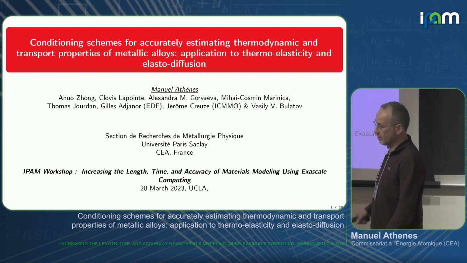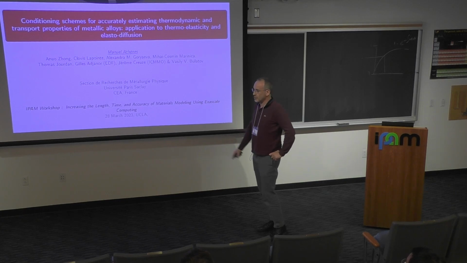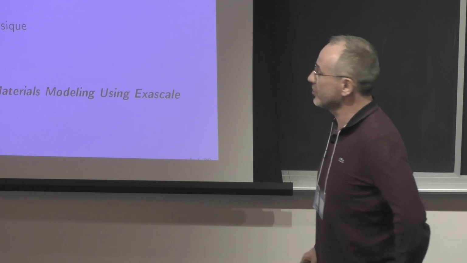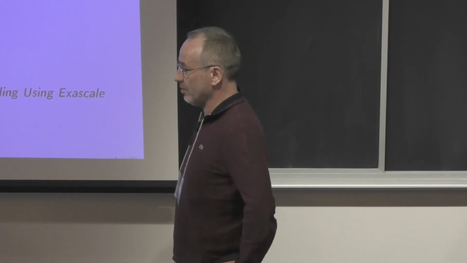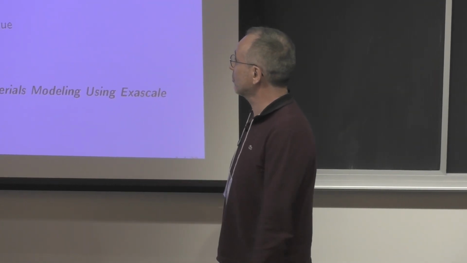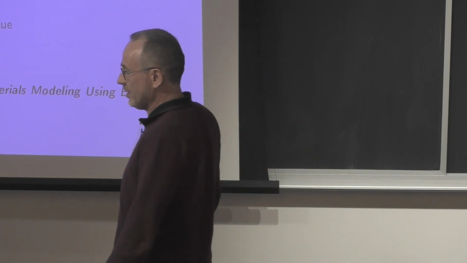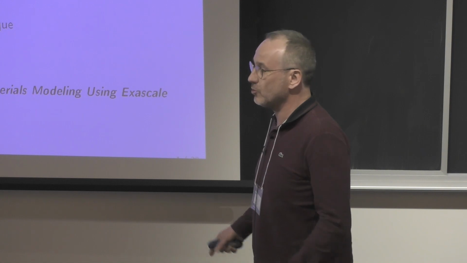So in the first case, for the adaptive biasing force method, it's a variant of metadynamics that has been presented in the first talk of this morning. And the conditioning is also used to compute mass transport. So it's a new application of conditioning, for calculating diffusion coefficients in material science, which is an important topic for experiment and modeling the long-time behavior of materials.